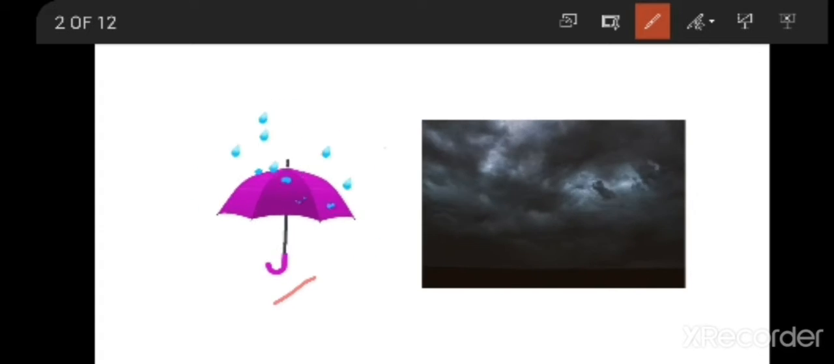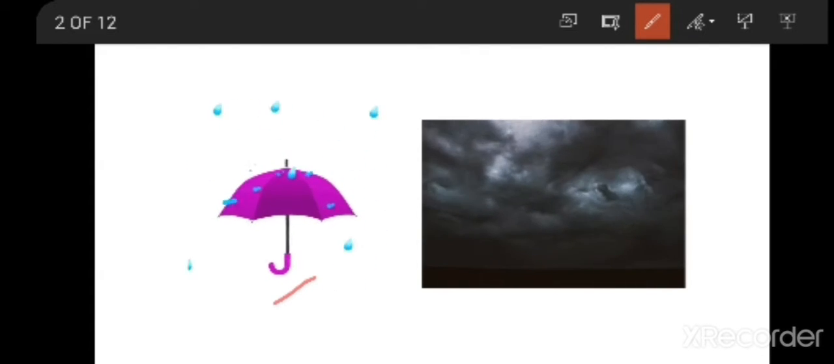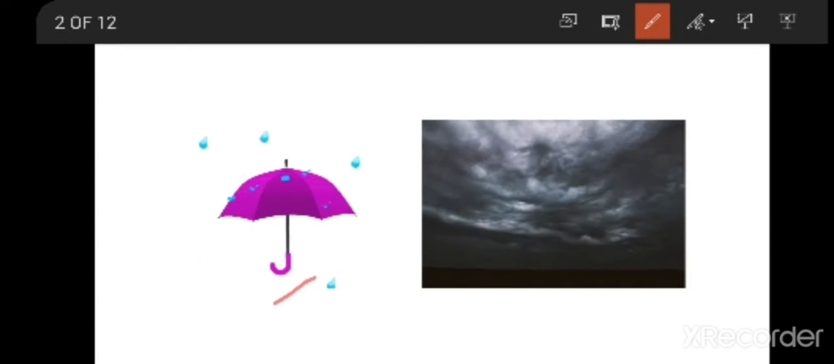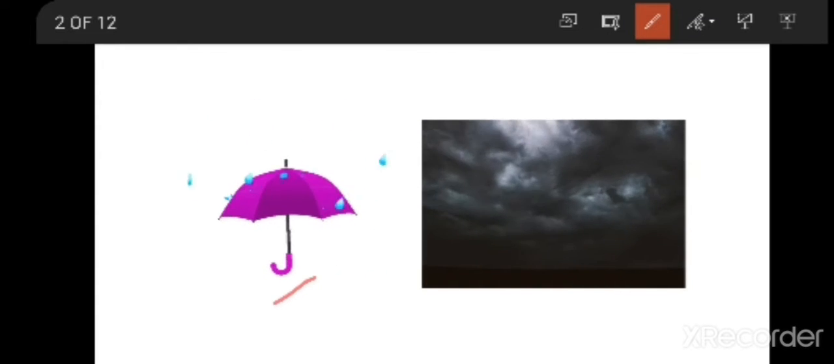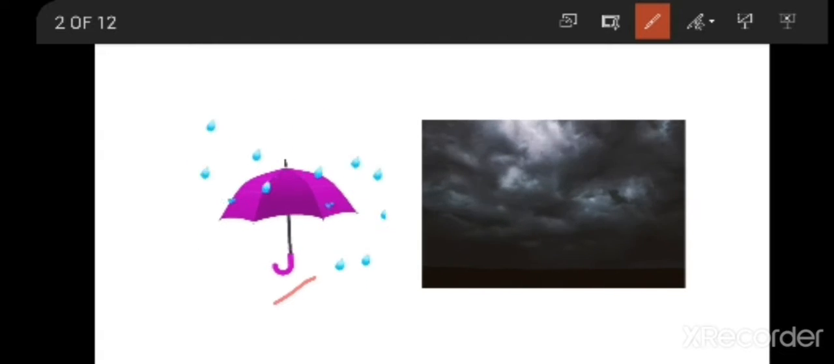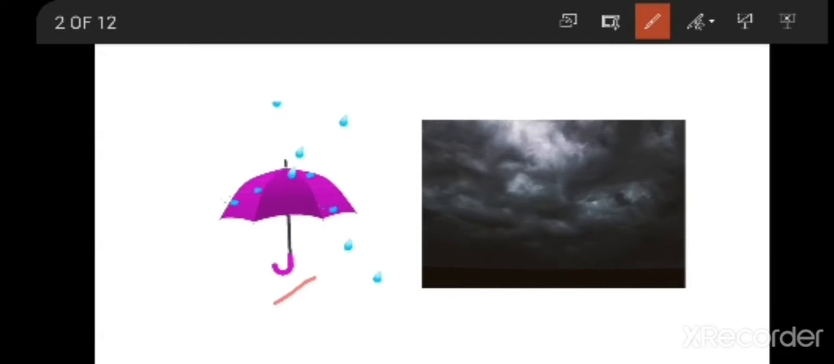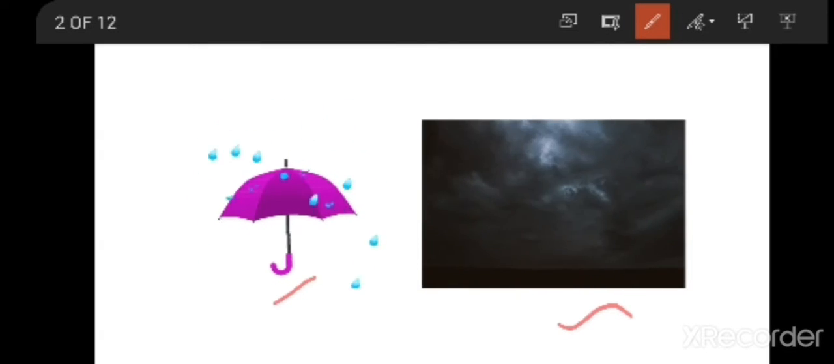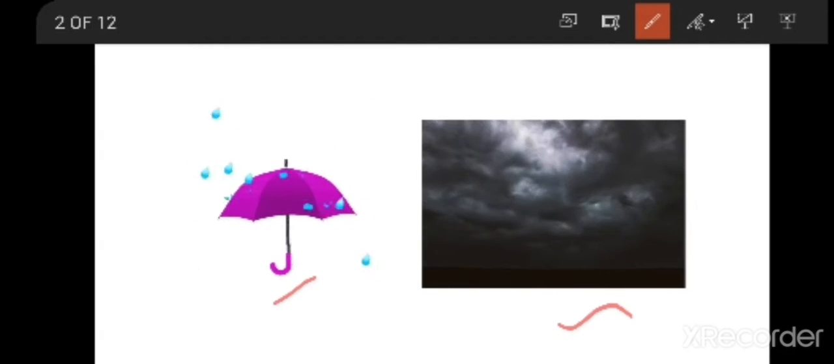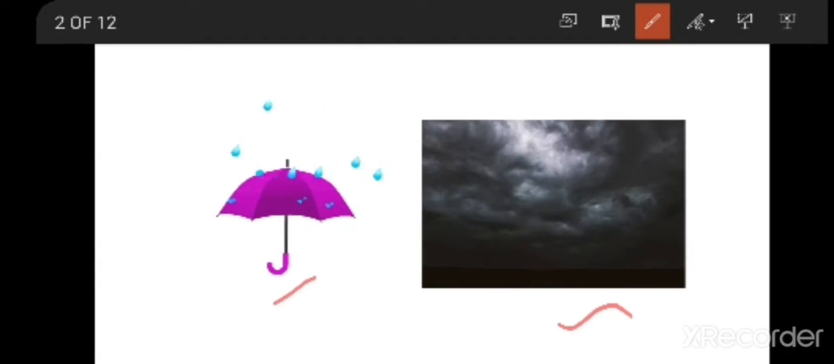Now, did you ever think, why do we get rains? What is the reason behind getting rains? And where do we get rains from? Yes, we all know where we get rains from. We get rains from the clouds. After the clouds form, from the clouds we are going to get rain in the form of water droplets.